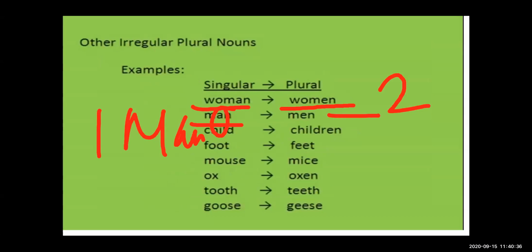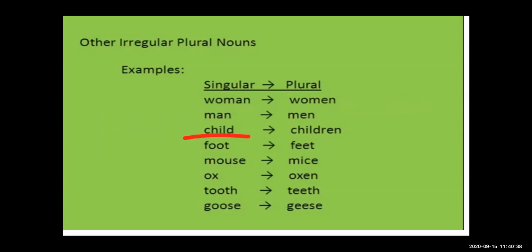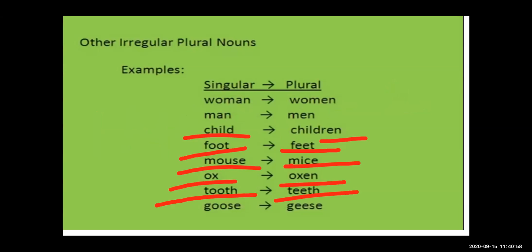Child means only one child, and we add ren to make the plural form. Child, children. Then foot, feet, mouse, mice, ox, oxen, tooth, teeth. See the next example, goose, geese.